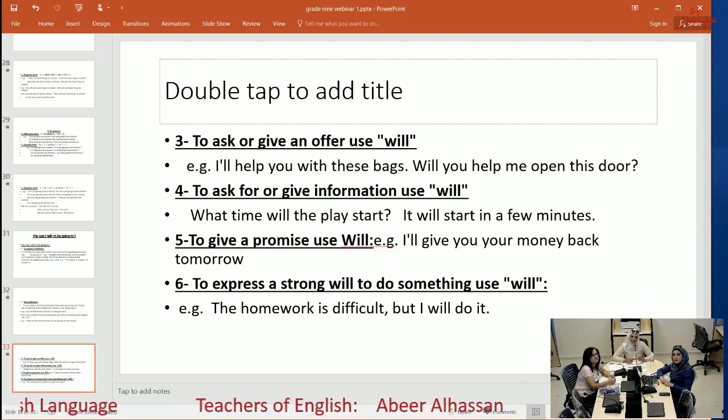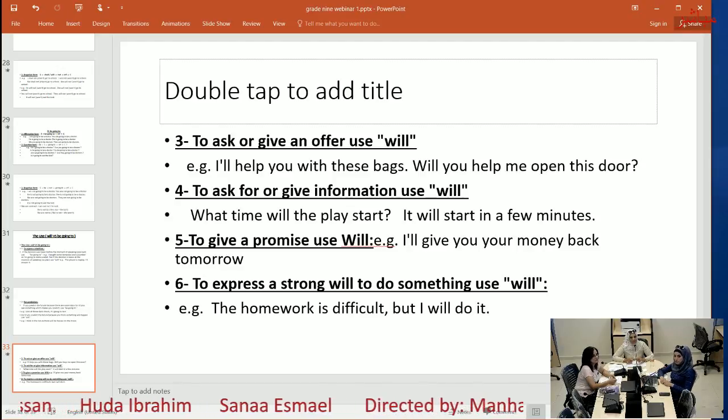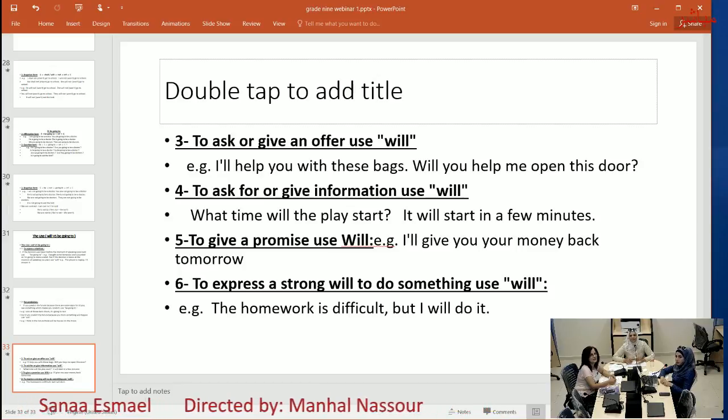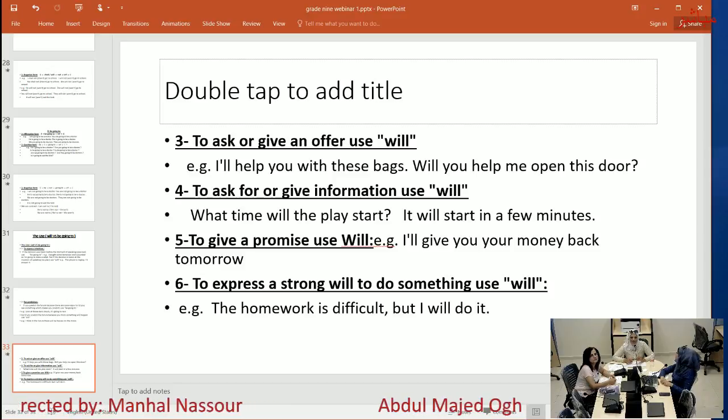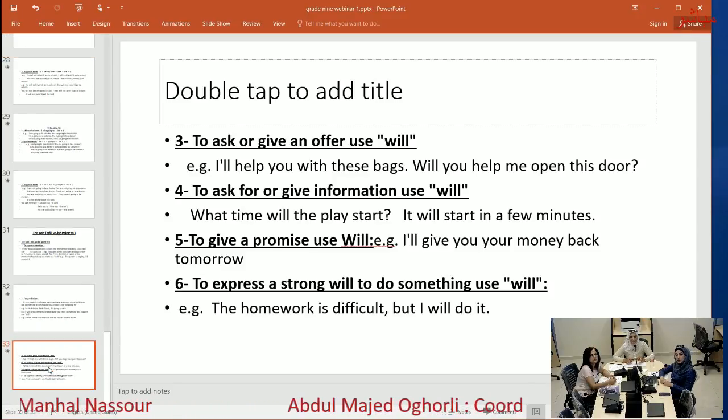Number six, to express a strong will to do something, we use will. For example, the homework is difficult, but I'll do it. This is a strong will. I will do it. I think this is the last one. Yes, this is the last one.